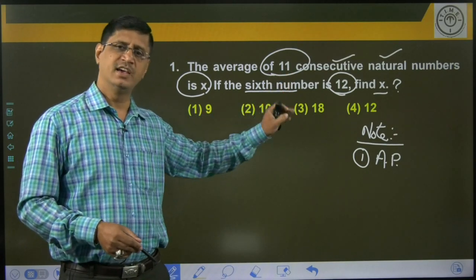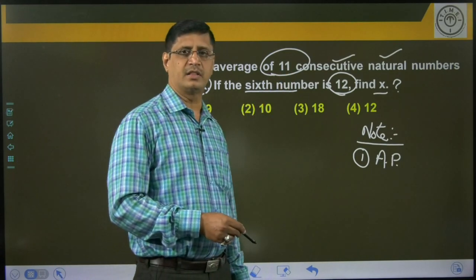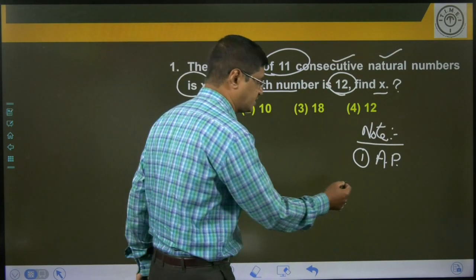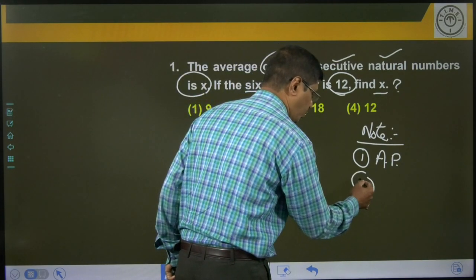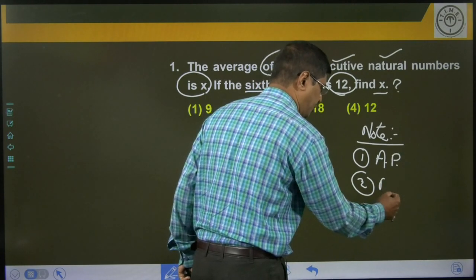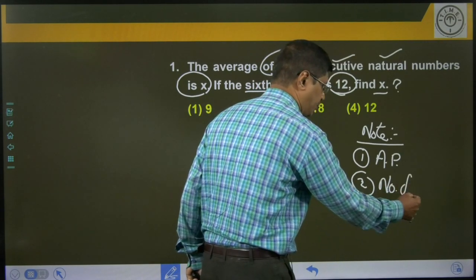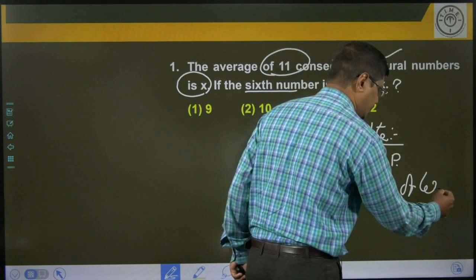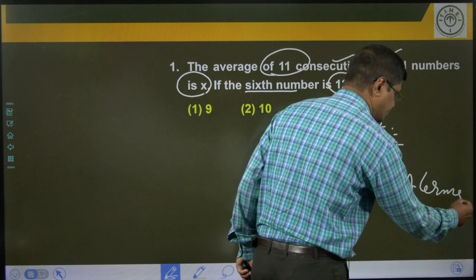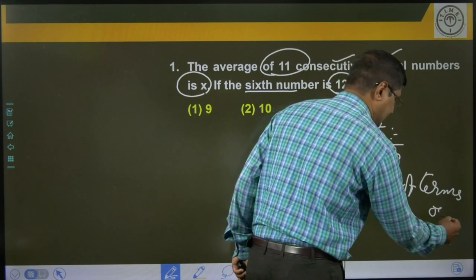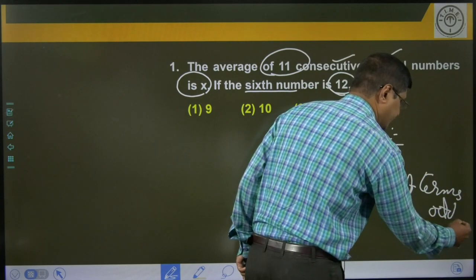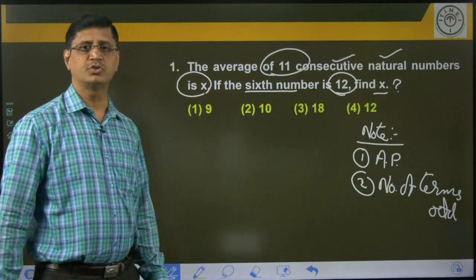So it is following a series of arithmetic progression. Then what about the second point, point number 2? If we observe the number of terms here, it is odd. How many terms given here? Total 11 terms. Total 11 terms means the number of terms is odd.